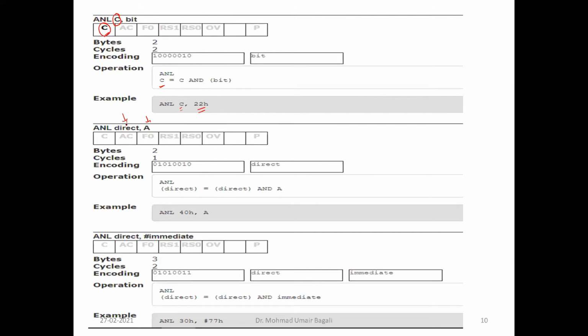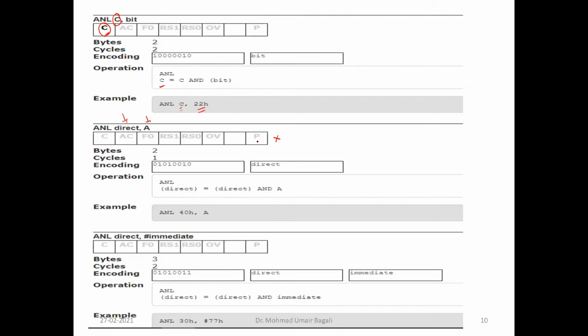And here the destination operand is neither the PSW, nor any of the flag bits of PSW, nor the A register, the CPU register. It is in scratchpad. In such cases, the flag bits are not affected. It won't update the flag bits.